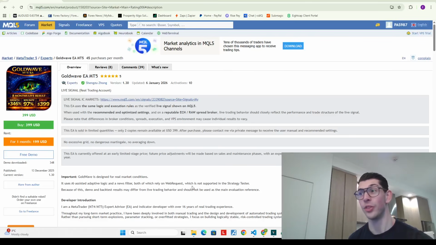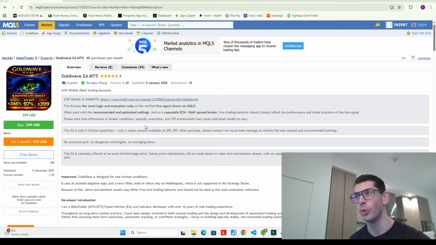Today, we're going to be looking at the Goldwave EA MT5 by Mr. Shengzu Zhong. So now let's actually look at this bot in detail, because it first caught my attention as the backtest looked too good to be true. However, people seem to be very pleased with it so far.